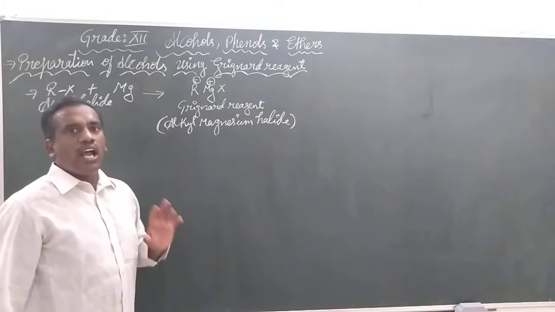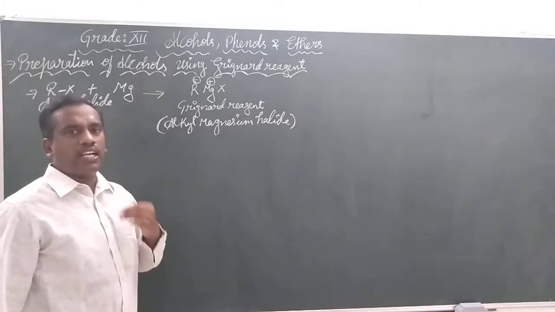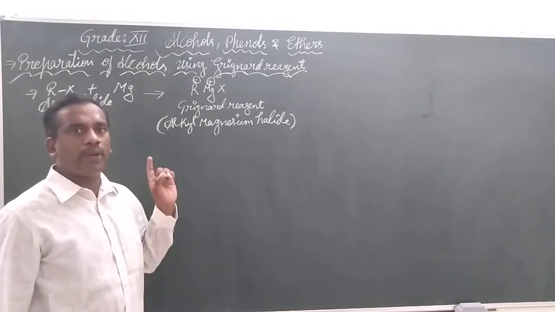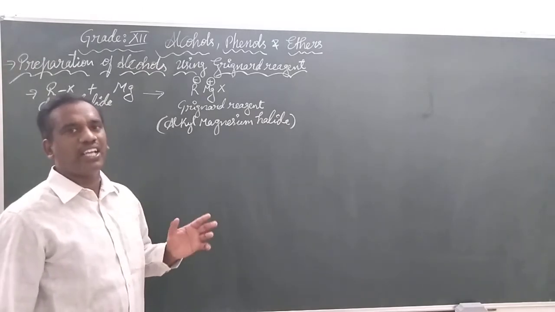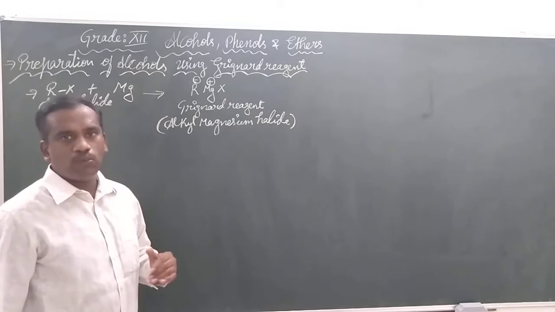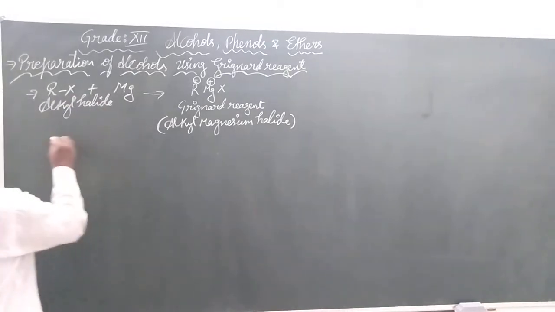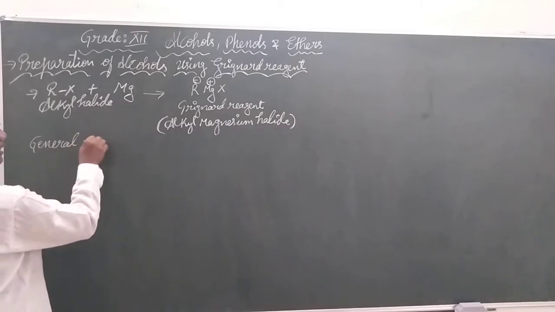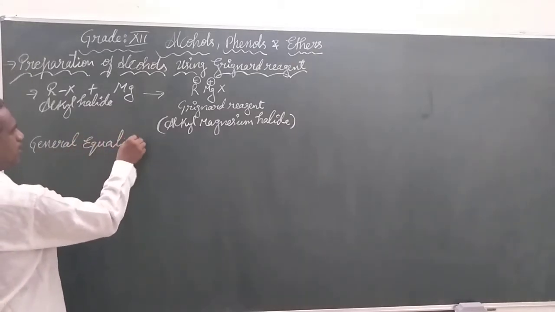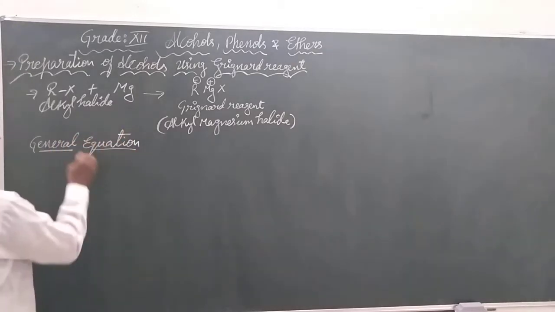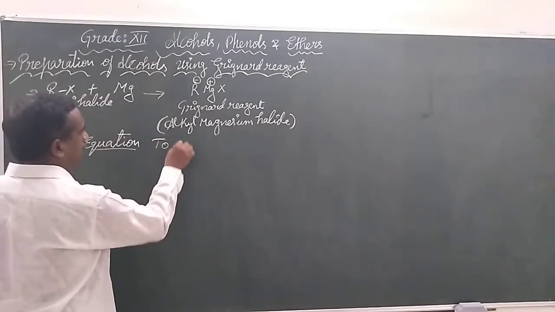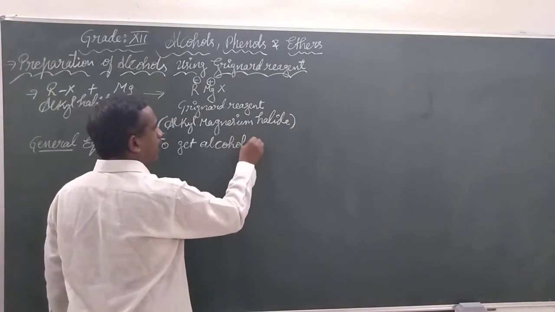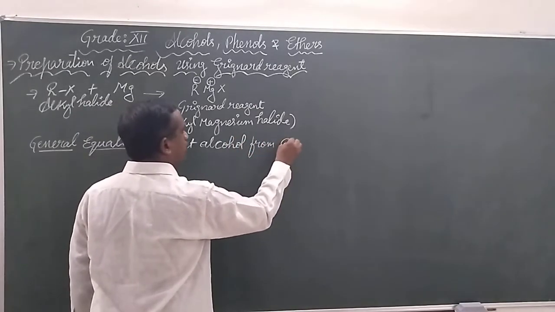Let us see the general equation that can be applied for any reaction to prepare alcohols using the carbonyl group. We are taking a general equation, in which we prepare alcohol from carbonyl compounds.